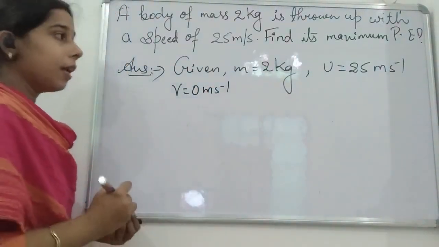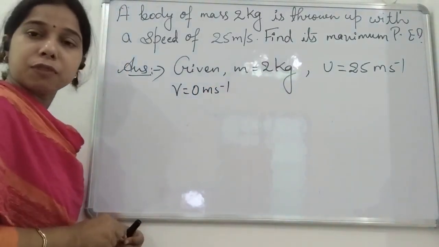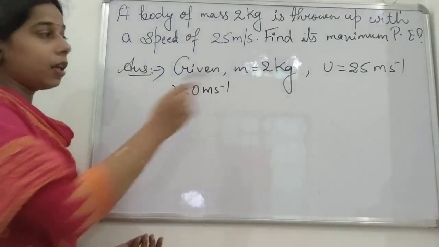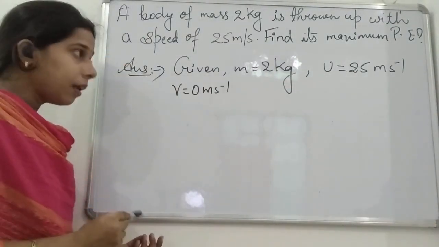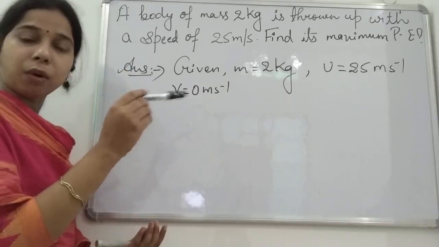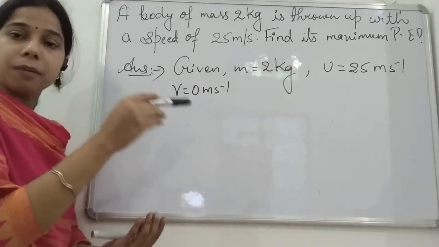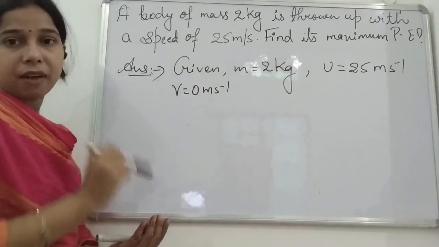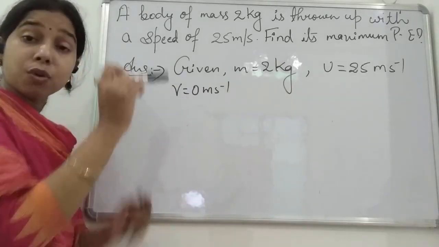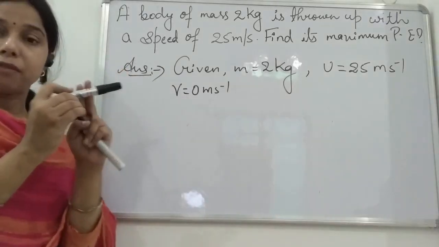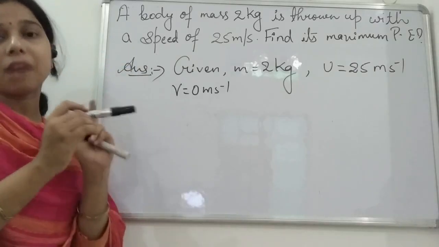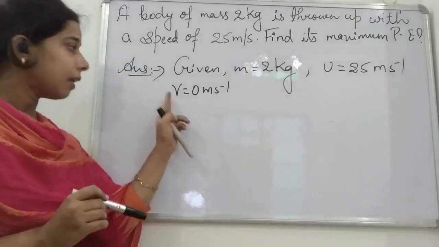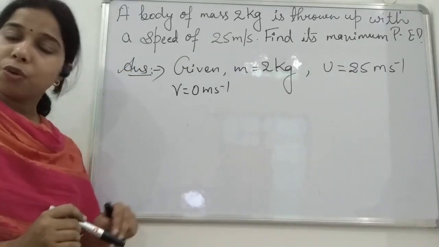Students, initial velocity is 25 because it was moving in the upward direction at 25 meter per second. But as it reaches a height, it stops, comes to rest, and finally starts coming down. That position where it stops gives the final velocity, which is 0 meter per second.